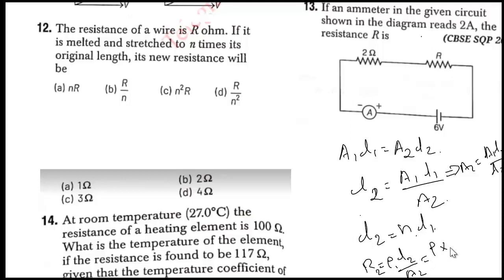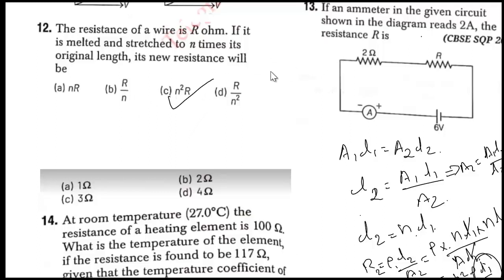Rho, the resistivity, is remaining constant. L2 is N L1 divided by A, L1 divided by L2, that is N L1. So N and L1 will get cancelled. Here we will be getting N square rho L1 by A1. What is rho L1 by A1? That is the initial resistance, right? So here we will be getting N square R.